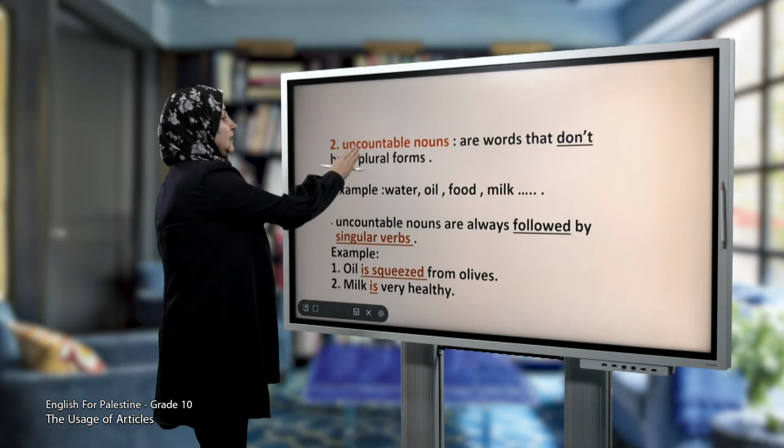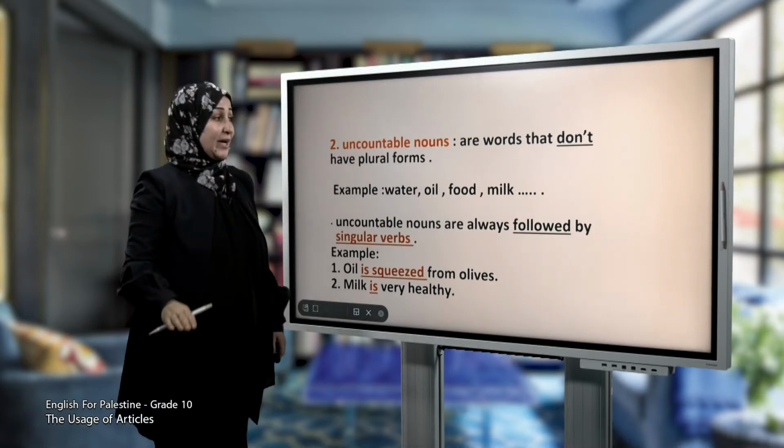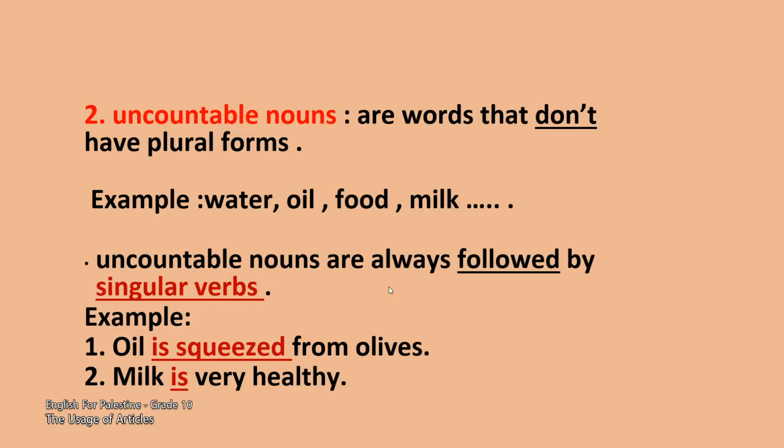Number 2. Uncountable nouns are words that don't have a plural form. Example: water, oil, food, milk, and so on. Uncountable nouns are always followed by singular verbs.